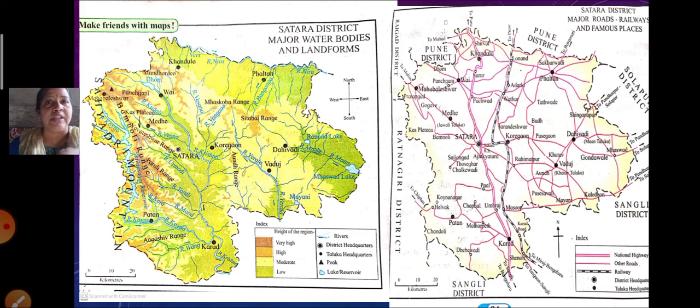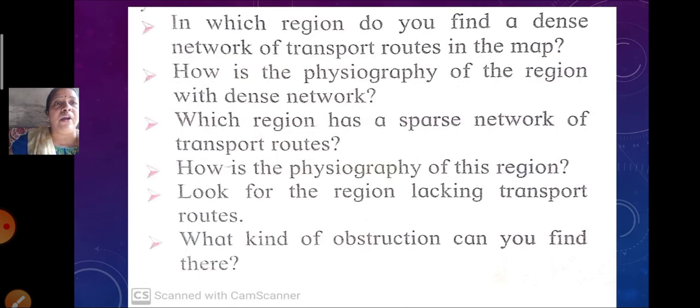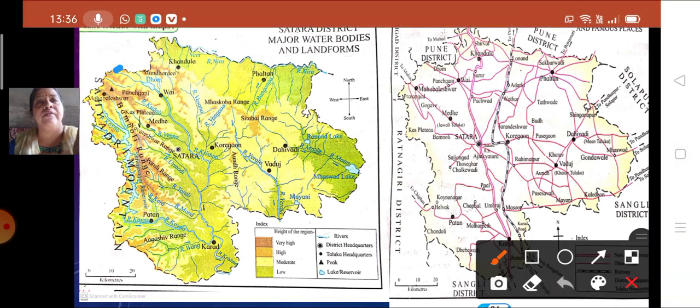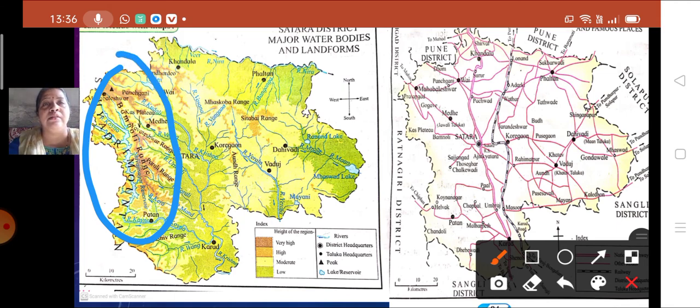Now the next question is related to how is the physiography of this region. Why is this region having a sparse network of transport routes? See in the map again, and you'll find why this region is having a sparse network. Here you can see the Sahyadri mountains, and many ranges like the Bamnoli range.